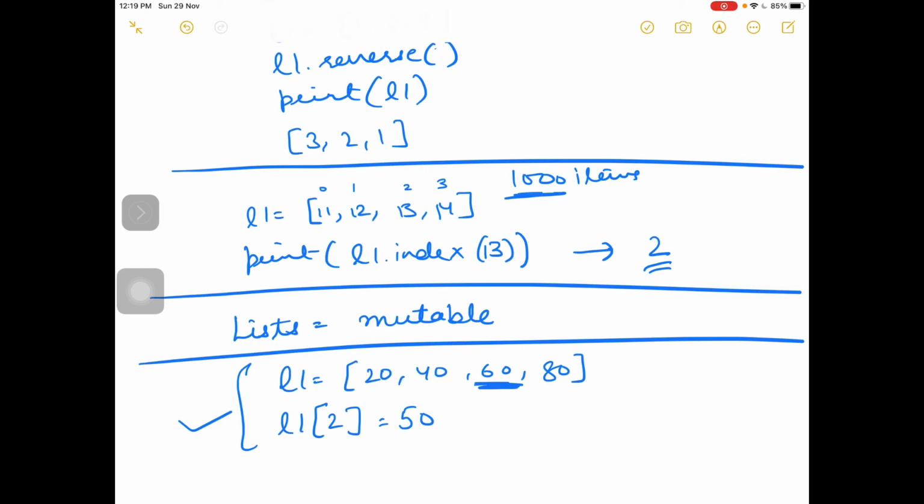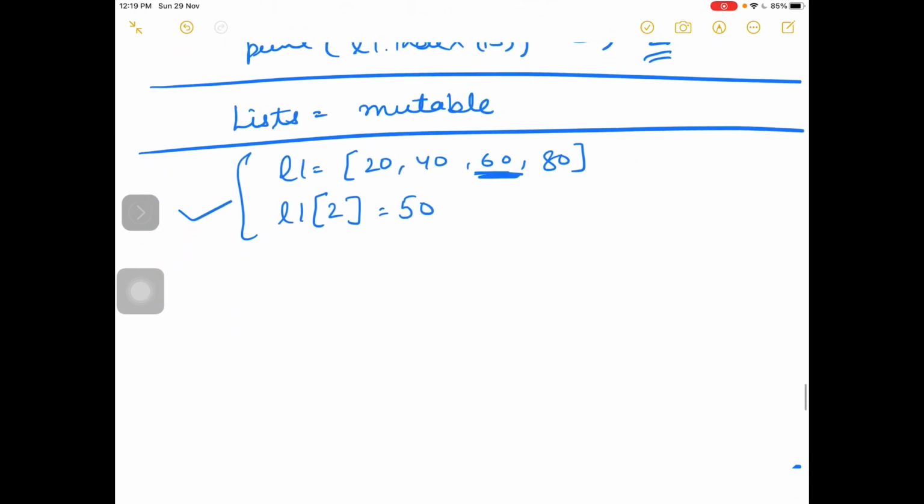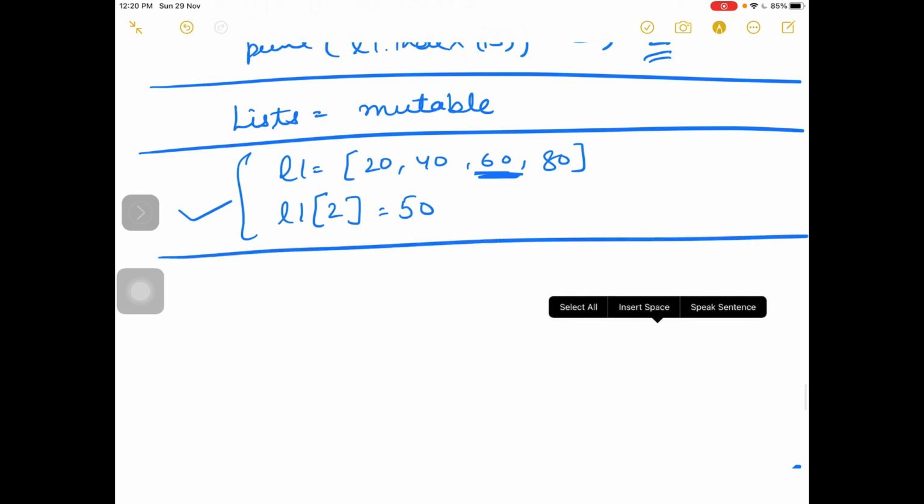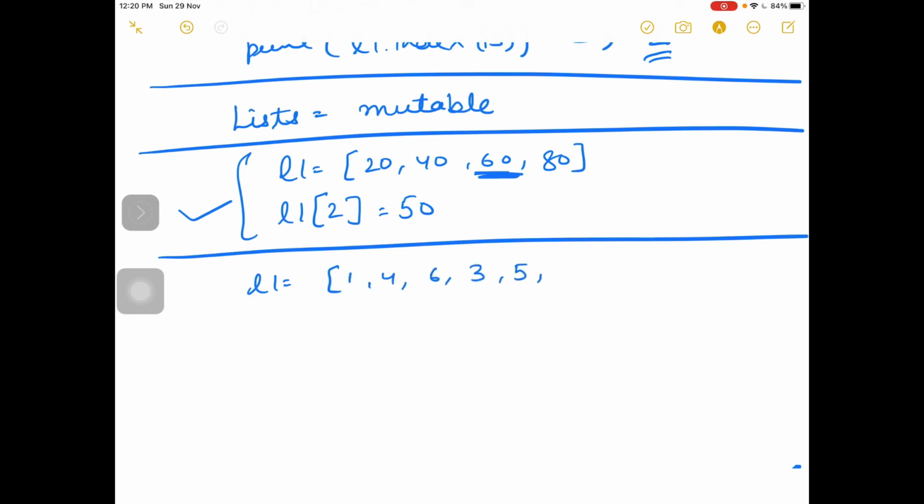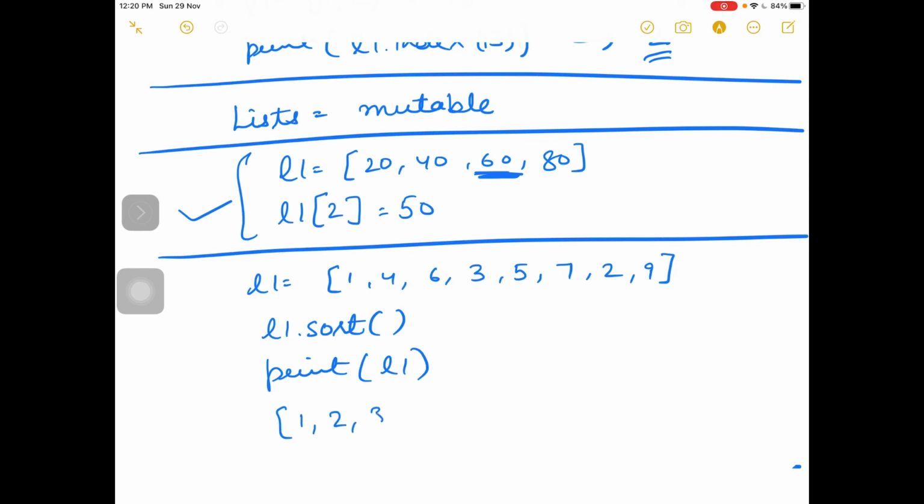Next is sort. Sort is a function that will sort the list. Suppose I have so many elements and I fire L1 dot sort, so all the elements in the list will be sorted in dictionary order, and thereafter if you execute a print statement to display the elements, you will see that all elements are listed in ascending order. So this is the function of sort.